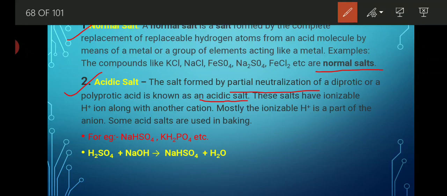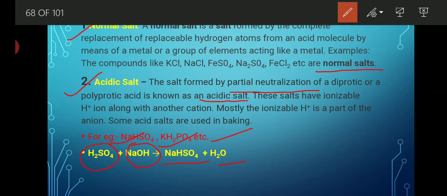Basically, these salts are formed by the combination of strong acid and weak base. For example, NaHSO4, KH2PO4, etc. See, a strong acid reacts with a strong base, then it will give you sodium bisulfate along with a water molecule at low temperature.